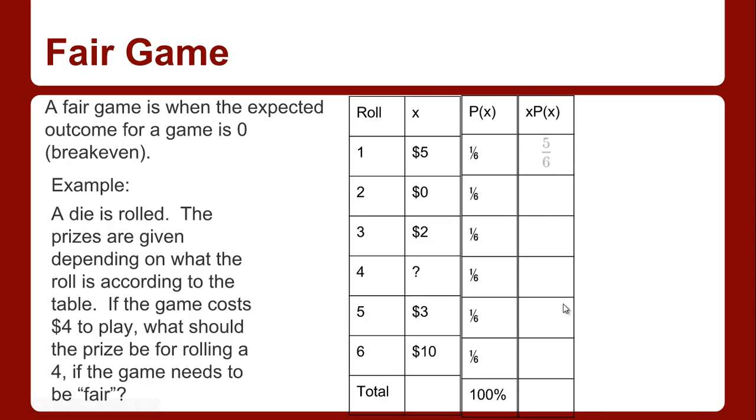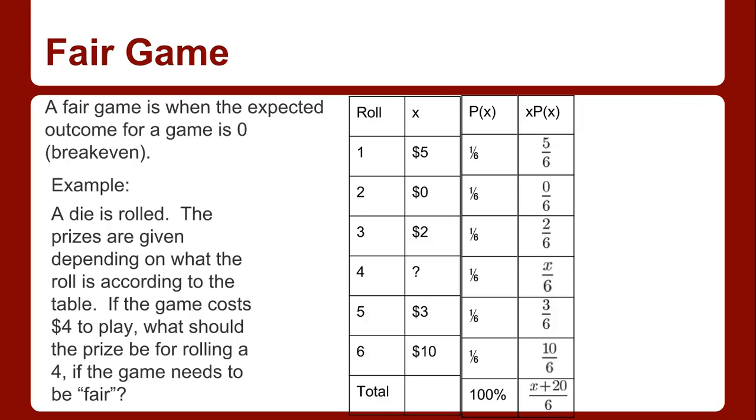The expected value, we've got X times P of X, so just 5 sixes, 0 over 6, 2 out of 6. We call it X out of 6 because we don't know. Each one is being multiplied by 1/6. 3 out of 6, 10 out of 6. The expected value, the total is X plus 20 over 6. We keep it all out of 6 just so that we already have a common denominator. We have fractions here, so we're just going to add up the numerators and then divide them by 6. You could use decimals, but this keeps it all exact values.